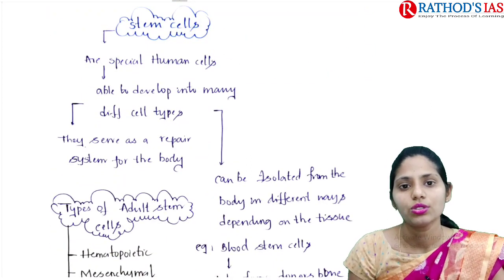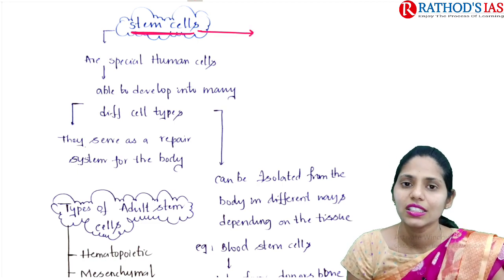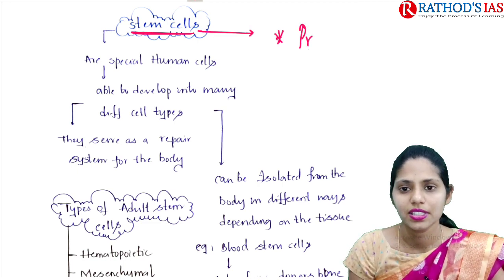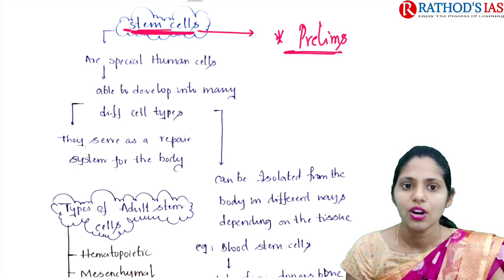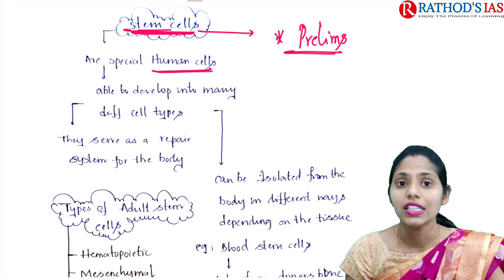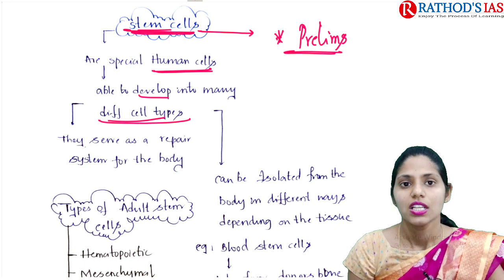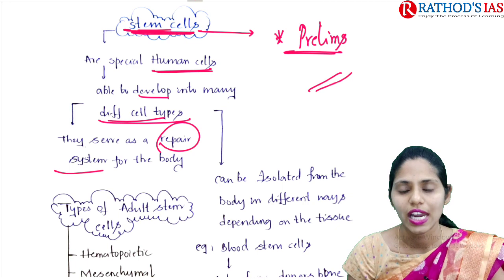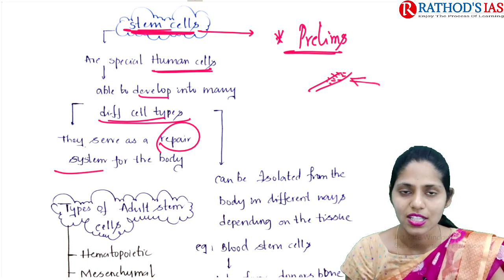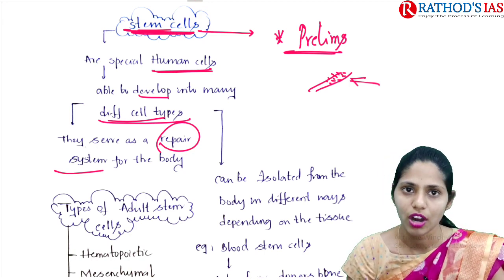Now let us talk about some facts regarding what these stem cells are. Basics regarding these stem cells will be important for prelims. Stem cells are special human cells, and they are able to develop into many different cell types. They serve as a repair system for our body. That means if any injury happens, we go for regeneration of cells again in some body parts, right? In this way, these stem cells act as the repair system of our body.